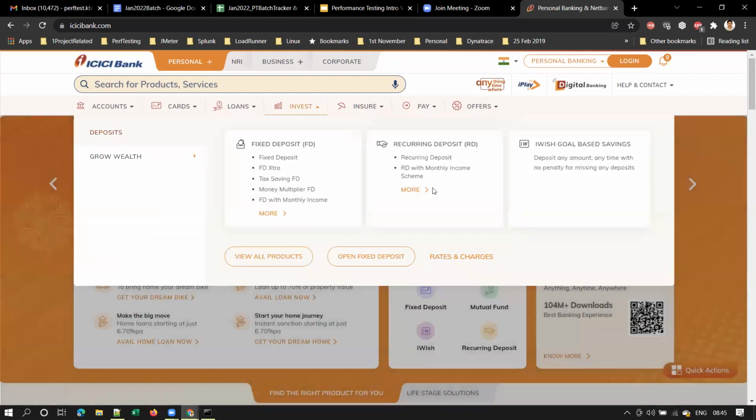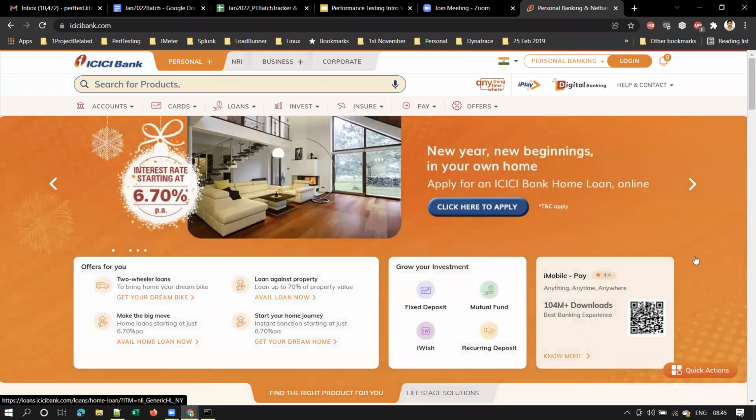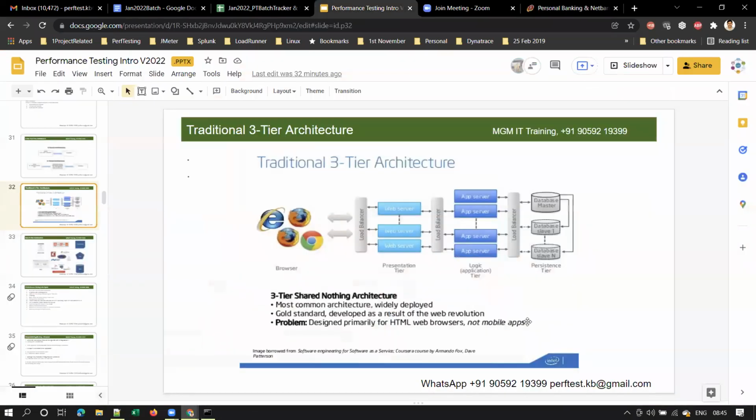Everyone sees this page only. This page is fixed. This page is standard for every user, right? Once you log into your account, it will fetch your account details. So that is dynamic content, where the application server and database server will be involved. Yes. Based on the input data, it goes to the database and fetches the data. Right.